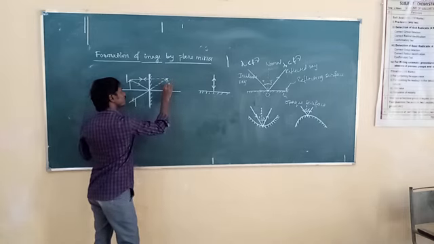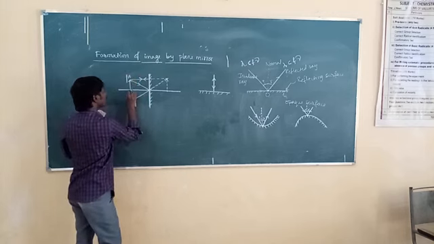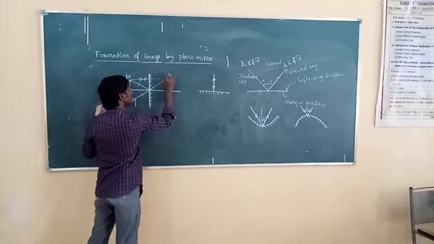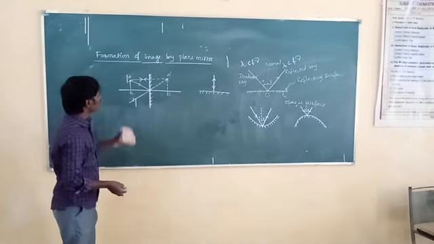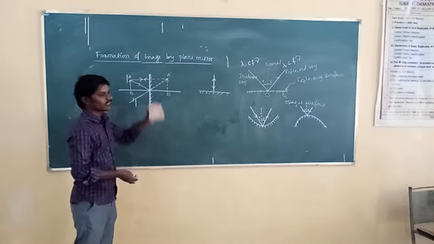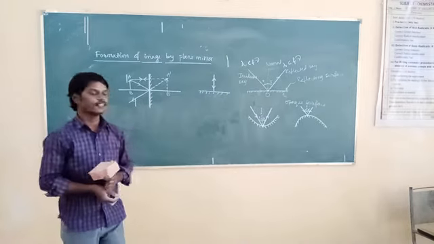Let us take the object as AB and the image as A dash B dash. By seeing this diagram, what are the conclusions here?